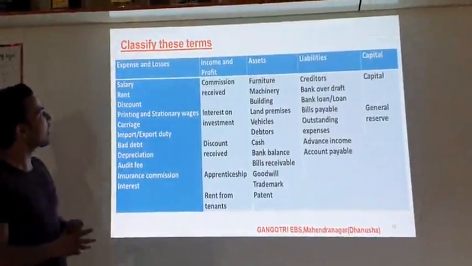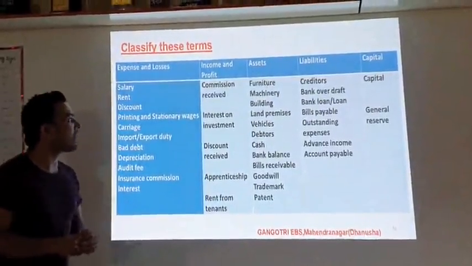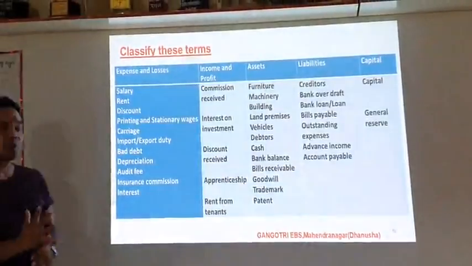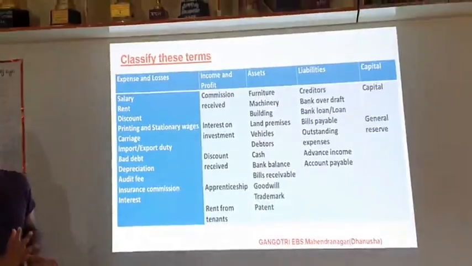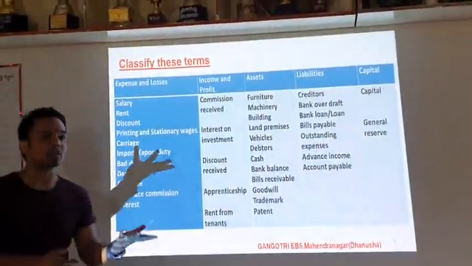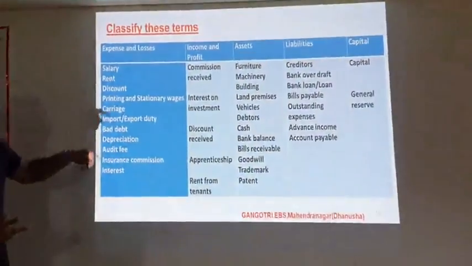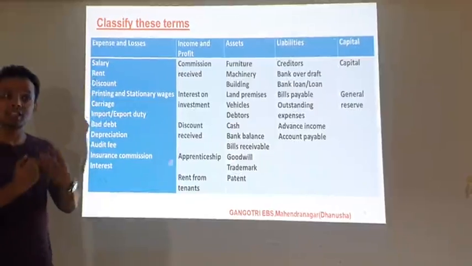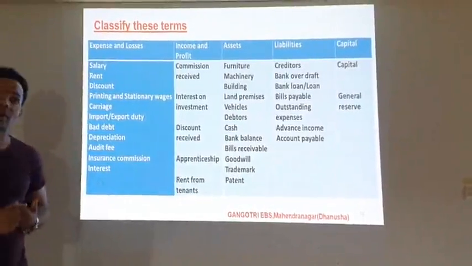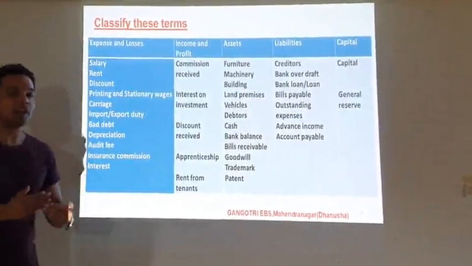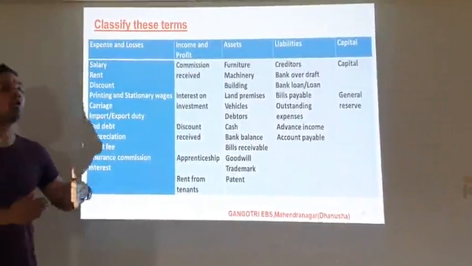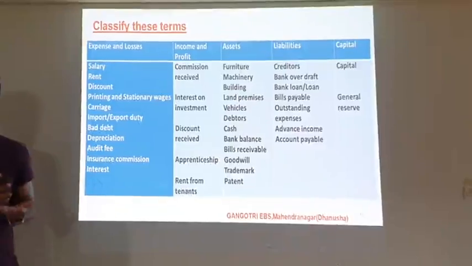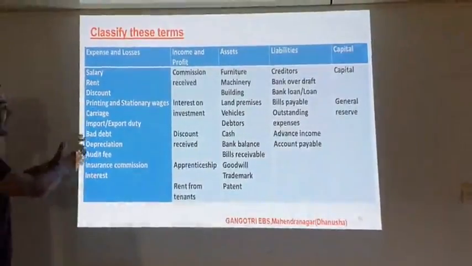Now here we come to know the income and the profit. Commission: when we receive the commission, that is our income. When we pay the commission, that is our expense. Interest on investment means interest received, so interest received is also our income. And when we pay the interest on a bank loan or loan, that is our expense, so that goes in the expenses side.